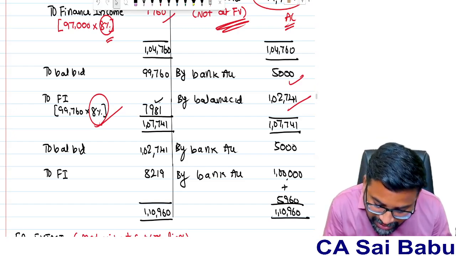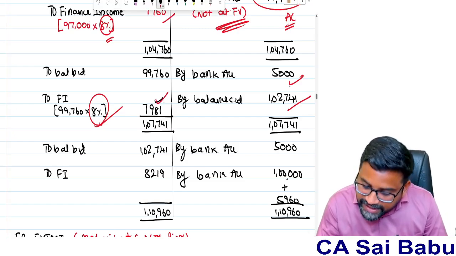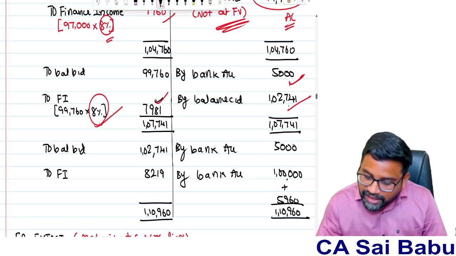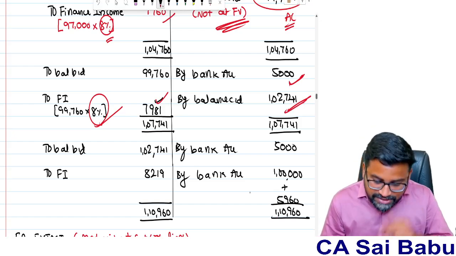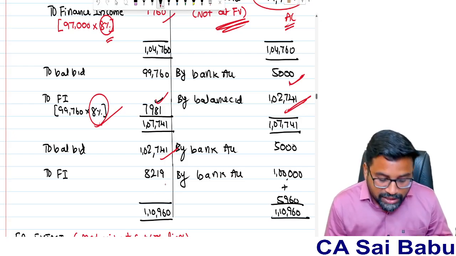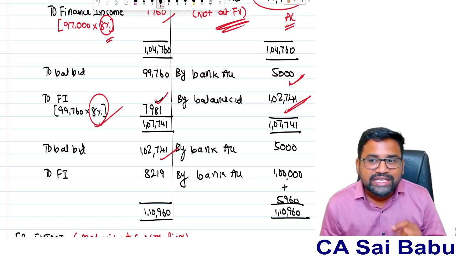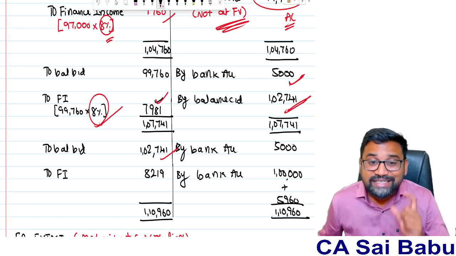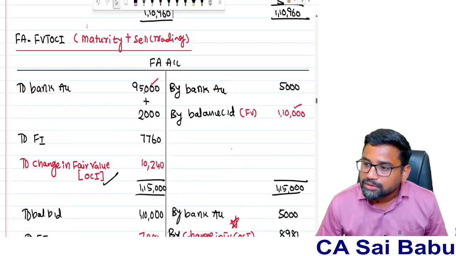Again next year we need to calculate the finance income. And this is the interest I am going to recover against the asset. And this is my closing balance. Next year this is my opening balance. Again on this I need to calculate finance income. But here finance income is calculated by using effective interest rate. So that is the interesting point in this model.